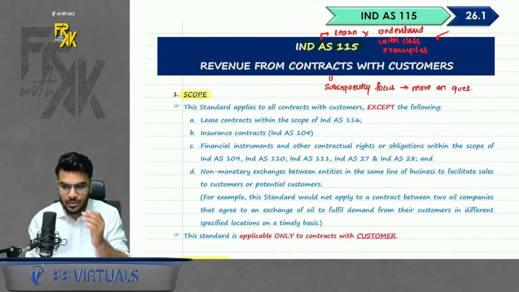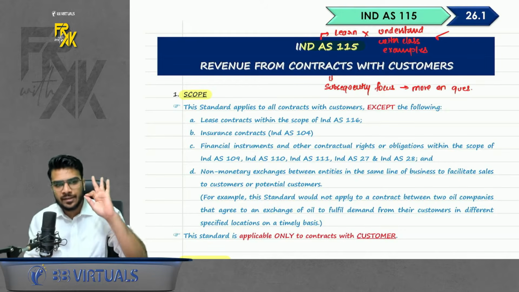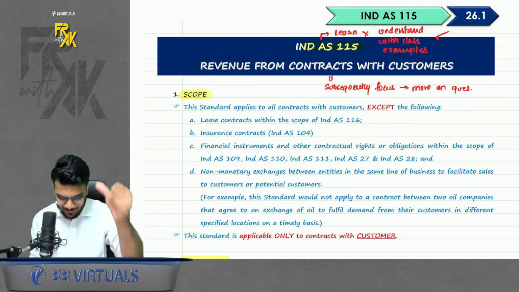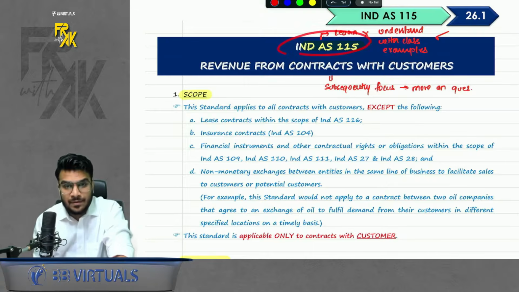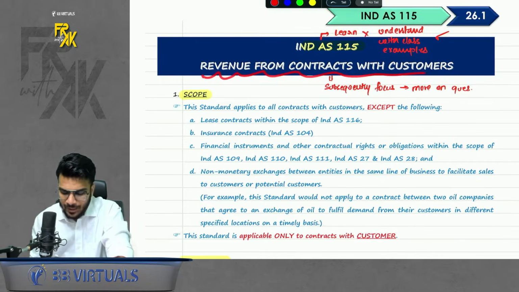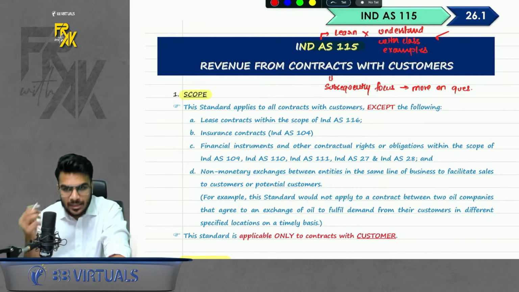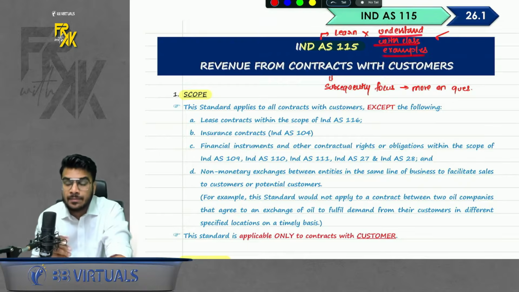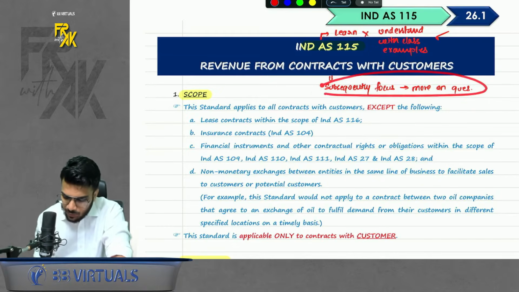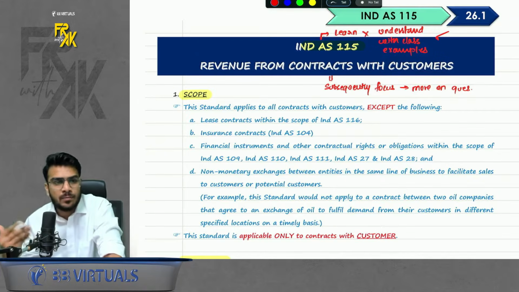So now let's start the revision of 115 in 3, 2, 1 and go. First of all, Ind AS 115, name: Revenue from Contracts with Customers. In this Ind AS, no need to memorize each and every word, but you should understand the concepts, and I will make you understand the concepts with the help of examples. Subsequently, once the revision is done, your focus should be more on questions.